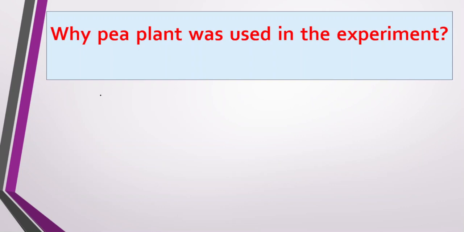The first reason is that it had contrasting characters. The way we say there should be contrasting colors, like light yellow and dark blue, in the same way in the pea plant there were contrasting characters.